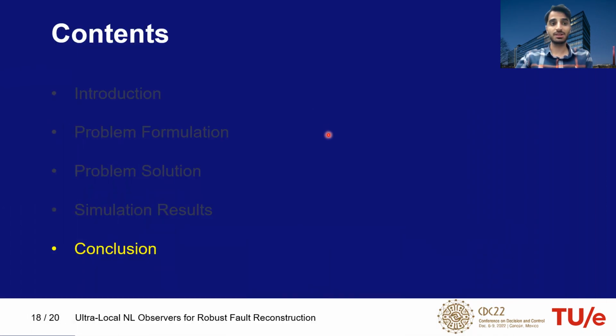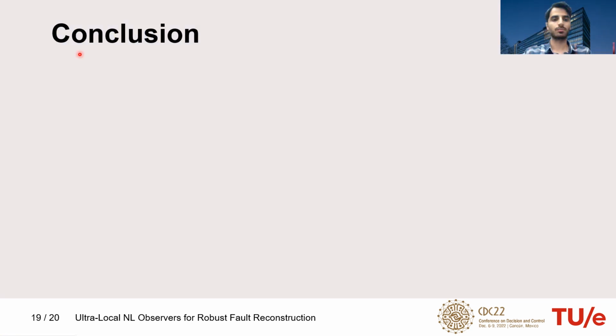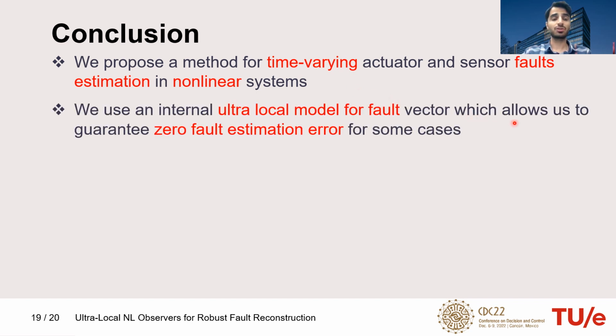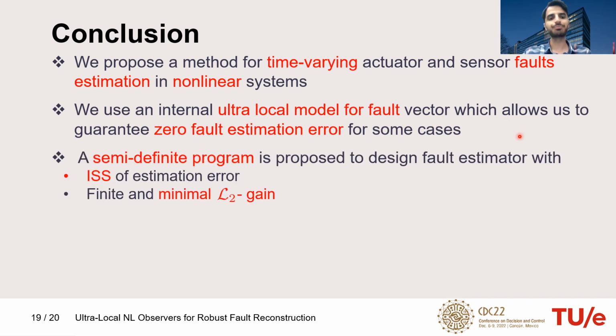Last but not least, let me conclude the presentation. Conclusion. We propose a method for time-varying actuator and sensor fault estimation in nonlinear systems. We use an internal model for the fault vector, which allows us to guarantee 0 fault estimation error for some cases when fault model mismatch is 0.